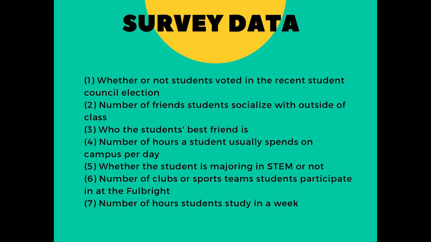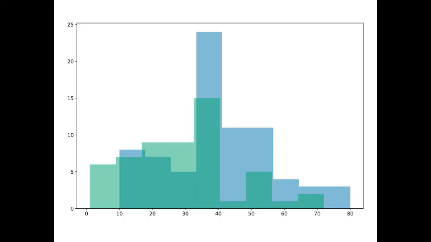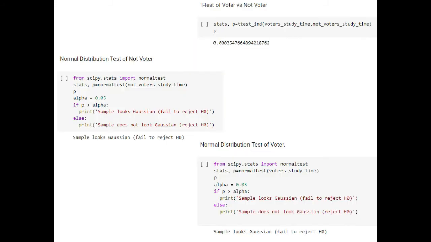After this was study hours per week. Finally, we found a very interesting and surprising difference in the weekly study time between voters and non-voters, with a mean study time of voters and non-voters being 40.54 and 29.87 respectively. The distribution of samples themselves looked like they could be normal, so we ran tests to make sure that they were actually normal distributions, and then checked if the difference is significant or not. The p-value of the t-test turned out to be 0.00035, significantly lower than the 0.05 threshold.